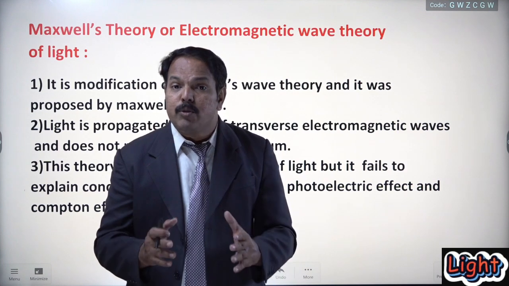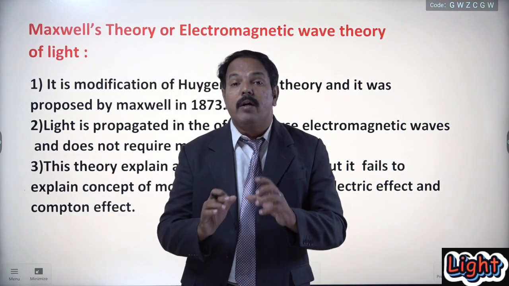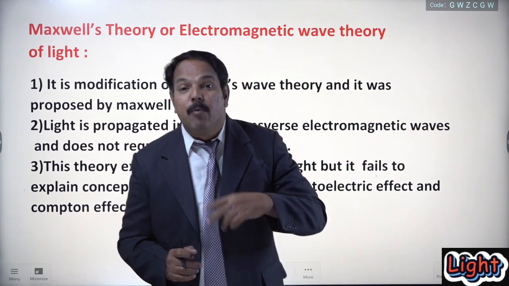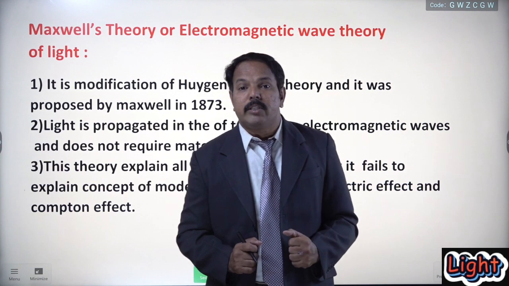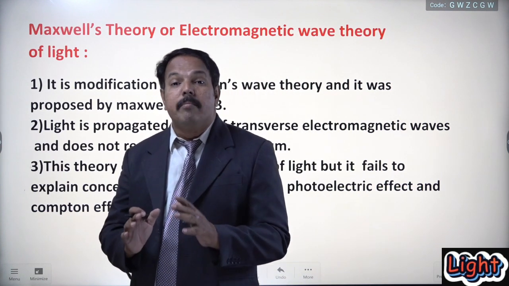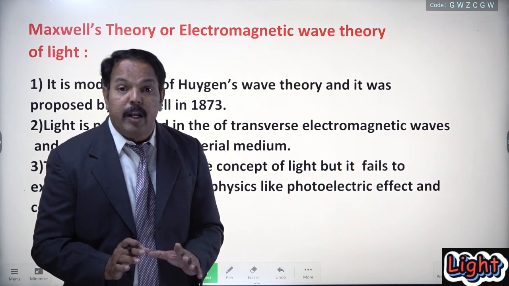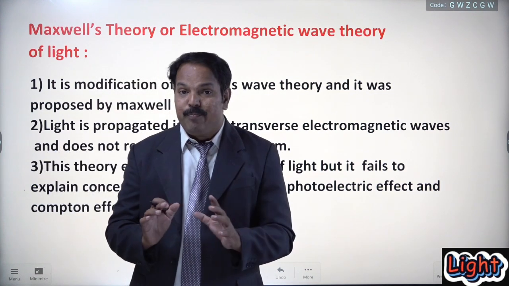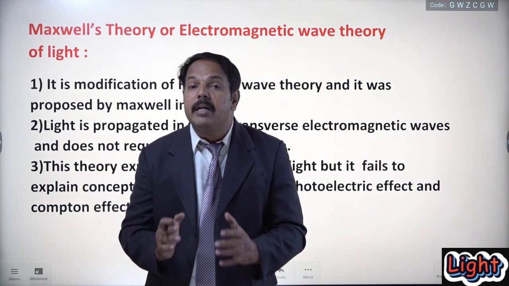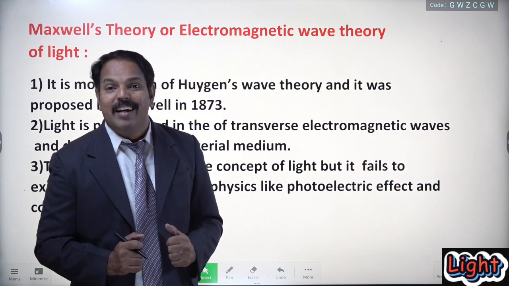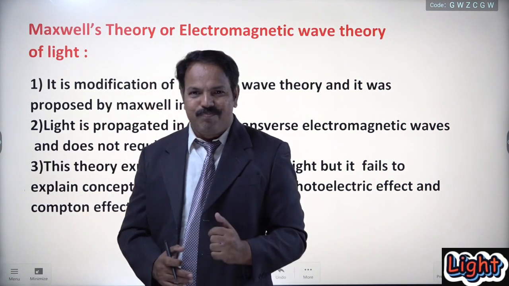Those waves which require a material medium for their propagation are called mechanical waves, and the waves which do not require a material medium are called electromagnetic waves. So according to Maxwell, light is an electromagnetic wave and does not require a material medium for its propagation, and that is the reason why light can propagate through the vacuum also.